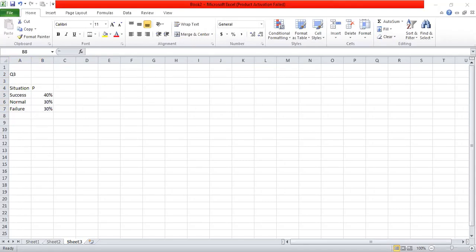If the tour becomes successful, return would be 34%. If it is medium success, return will be 20%. If it is unsuccessful, return would be minus 30%.